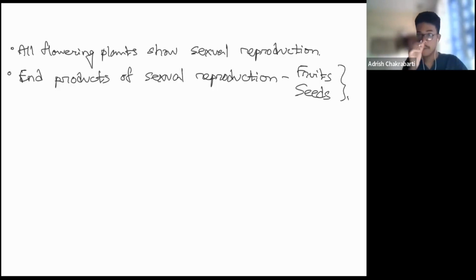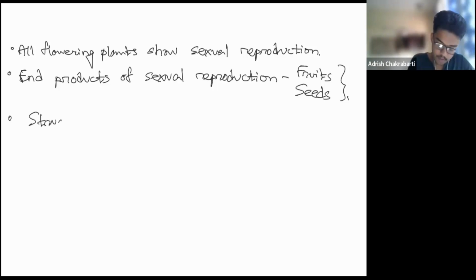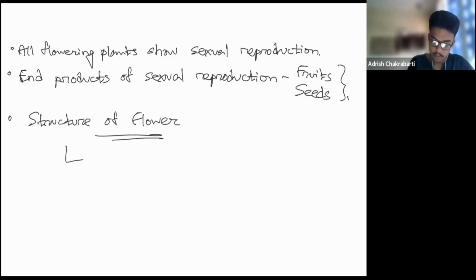We're going to study this in detail. Next, coming to the structure of flowers. I won't be covering it in detail here because it is part of the Morphology of Flowering Plants chapter, where you will study the whole thing in detail. So I'm just giving a basic overview of the structure of a flower.